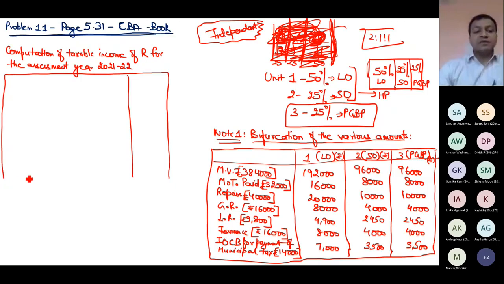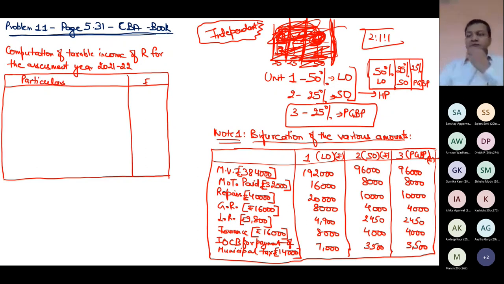Now in this case, the PGBP head also requires calculation, the house property head also requires calculation. Just to show the presentation beautifully, I should prepare separate notes for these heads. Unlike in the previous problem, I merged the house property head with the total income, so in the same format I computed the total income. Now it will look very bad if I follow the same format, because house property also requires detailed calculation, and PGBP also requires detailed calculation. So better I will show them separately in notes.